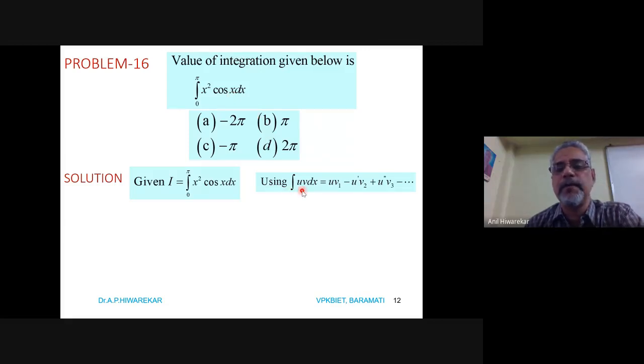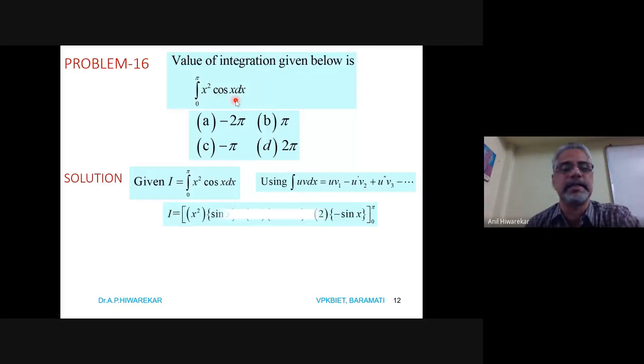So what is the formula that we have to use? Integration of uv dx is equal to u v1 minus u dash v2 plus u double dash v3 minus, and so on. So u is what? u is x square. And v is what? v is cos x. So integration of this: x square as it is, integration of cos x is sin x. Derivative of x square is 2x, second term with minus sign.